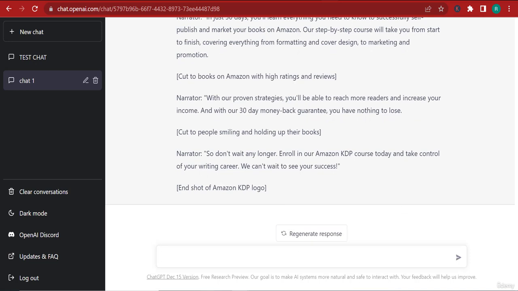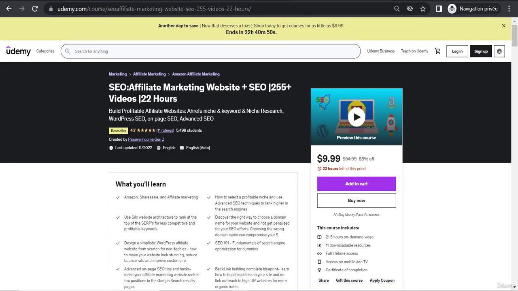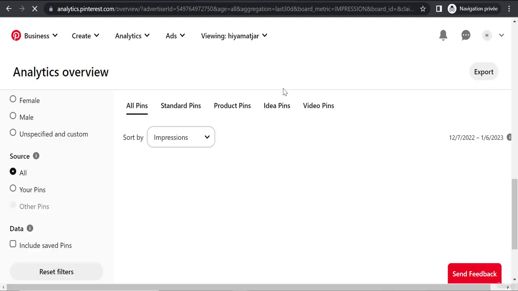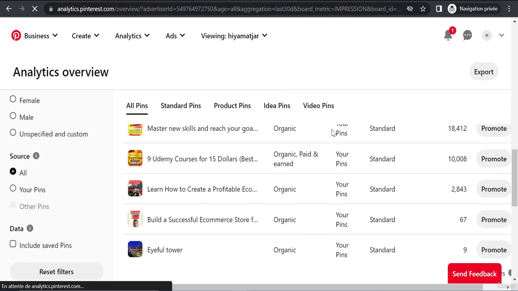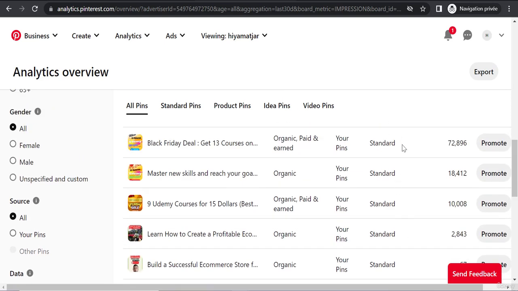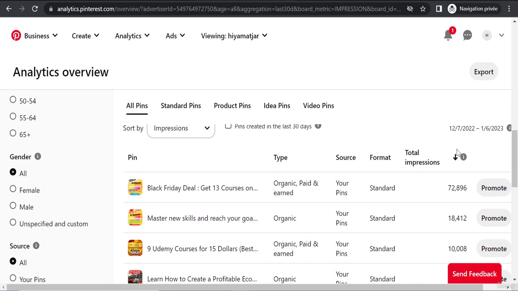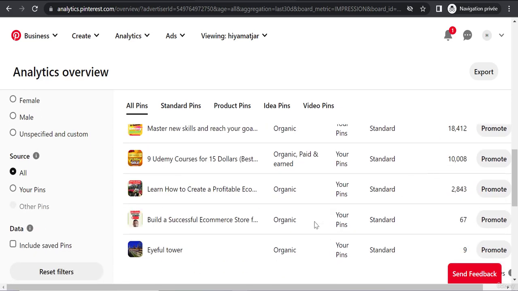Now, of course, as a digital marketer, I don't just do this. I also do ads. So recently, I've launched some ads on Pinterest, and let me give you an example. So these are some of my ads. Actually, they're pretty much having great results here, good impressions. But let's take, for example, a specific ad.